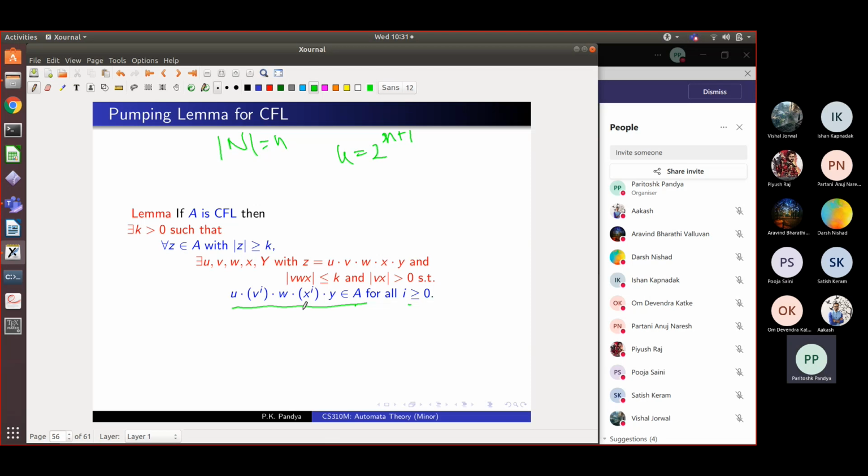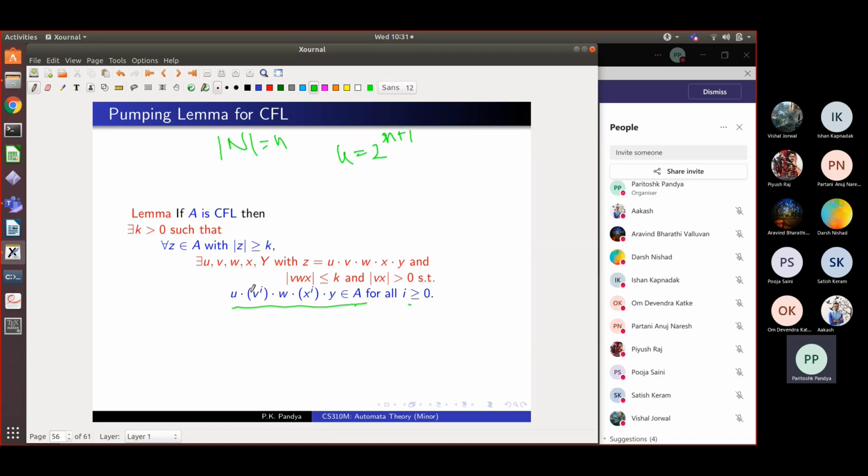I know it's a lot to go through. Please read this yourself. But the key idea is this, that for any context-free language, there exists a constant k, such that if the string is longer than or equal to k, this k depends on the language. So we don't know, given the language, we'll have to be prepared for that. For every long string longer than k, that string can be pumped. Meaning what? It can be broken into 5 parts u, v, w, x, y, such that this v x pair can be pumped an arbitrary number of times.